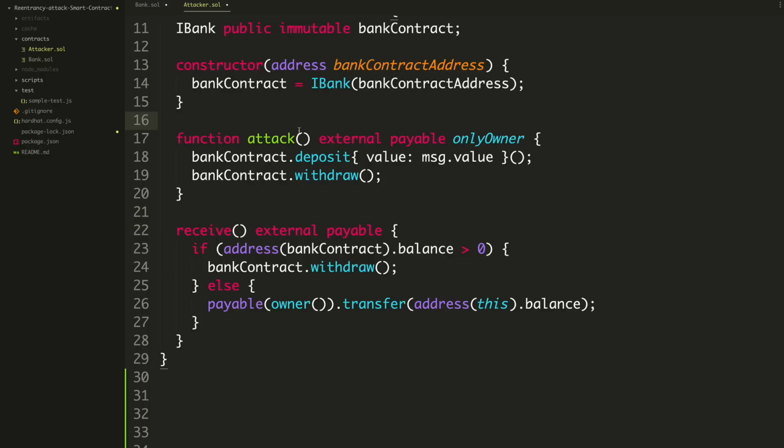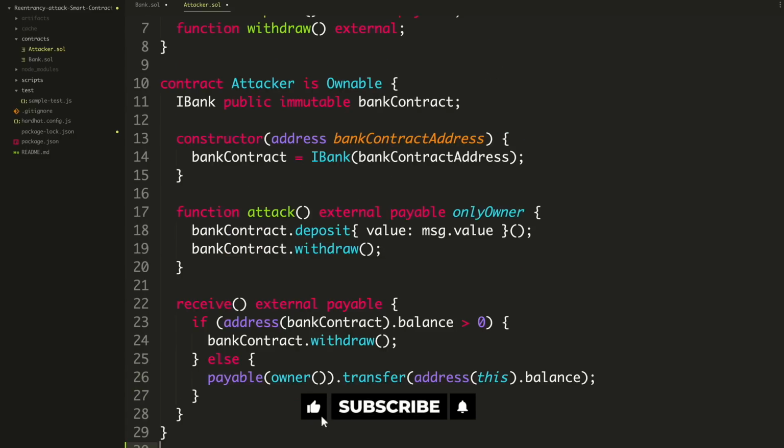That's the key. Smart contracts let you do multiple steps inside the same transaction. So if you keep calling this instruction over and over again, it's creating a loop. And when it's drained, it's going to send the owner the entire balance. All the funds are going to get transferred to the attacker in this case.